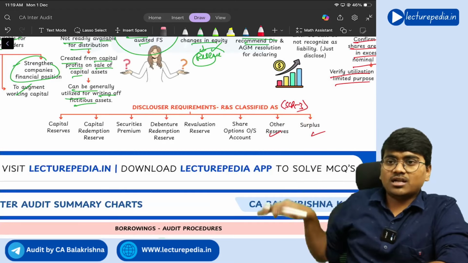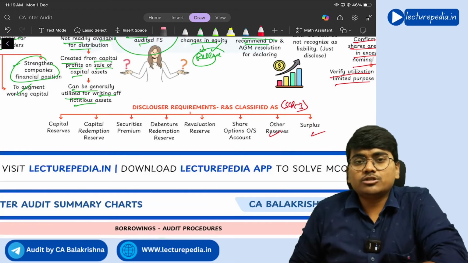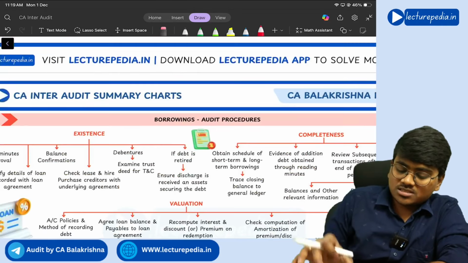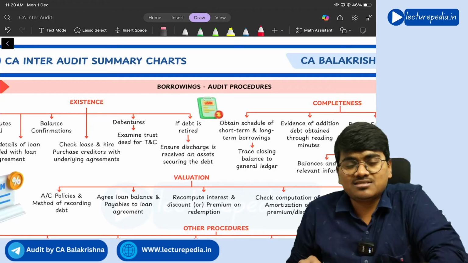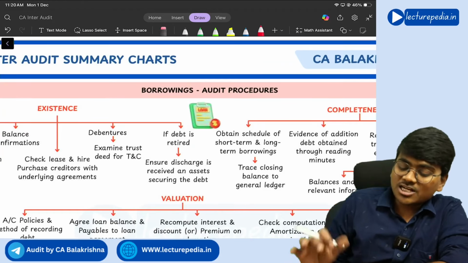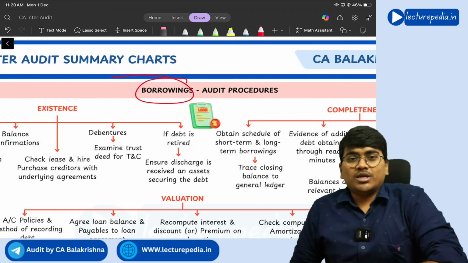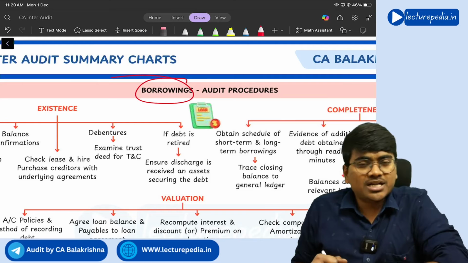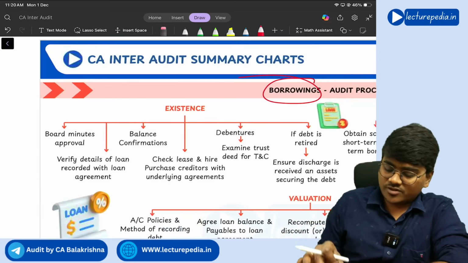So in this manner, you need to present or disclose the reserves and surplus. Got it? So that is the discussion about reserves and surplus. Very easy, right? Yes. Now moving to borrowings. So borrowings taken by the company. This is a liability for the company. So what are the audit procedures for the borrowings?